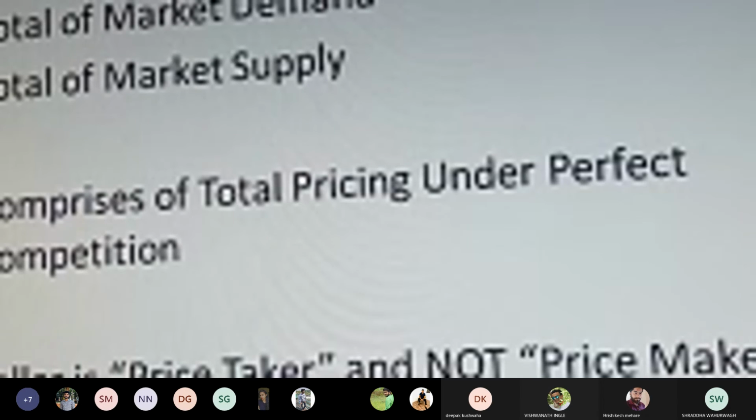So in a perfect competitive market, whatever decision the consumer is making, based on those concerns, that is the MRP, maximum retail price, based on government considerations, the price is set, the price is decided, and accordingly the combination of total cost, profit, and selling price is made, and the product is sold into a particular market. So the seller is the price taker and not the price maker. We understand very clearly the meaning of price taker and price maker. A price taker only has to manufacture a certain commodity, but he cannot decide the selling price of that product.